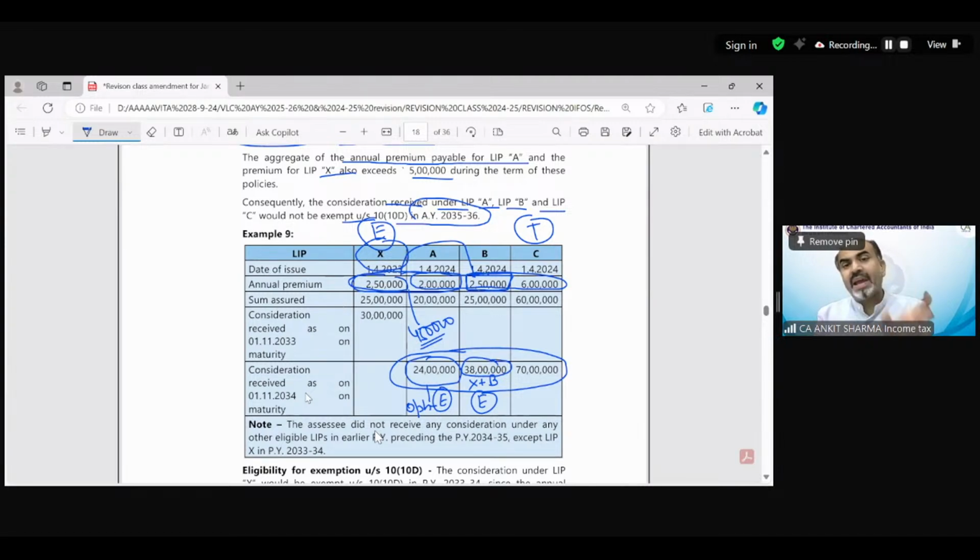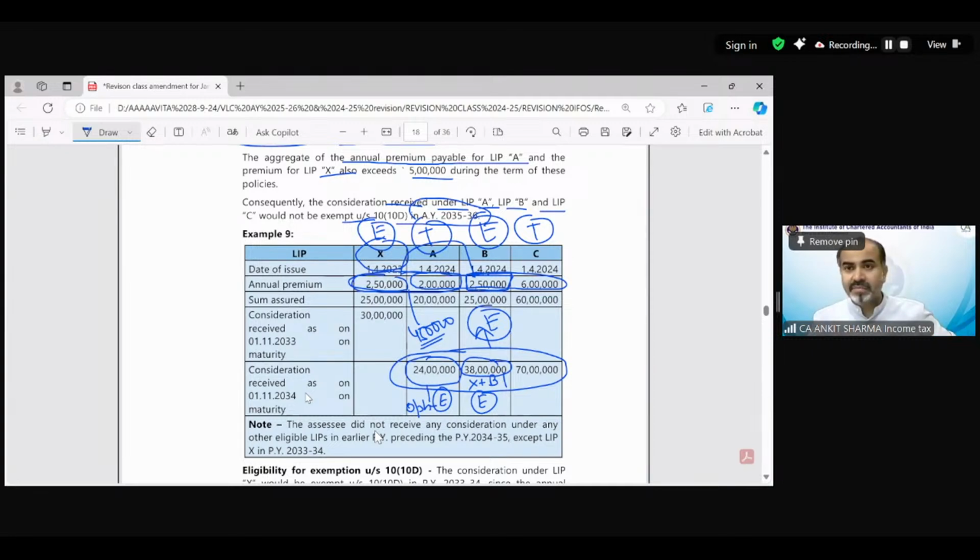So it could be X or A, or X or B. Whichever is more beneficial, you can take the exemption of that. You can see this is 38 lakh, this is 24 lakh. So it is better to claim the exemption of 38 lakh rupees. Understand? So in this case, X would be exempt, C would be taxable, A would be taxable, and B would also be exempt due to being the maximum beneficial. We have to take the benefit of the maximum beneficial.